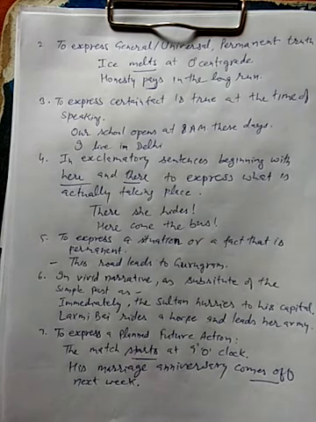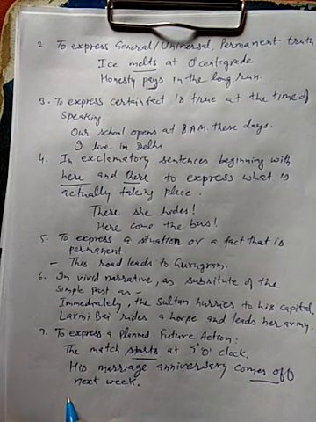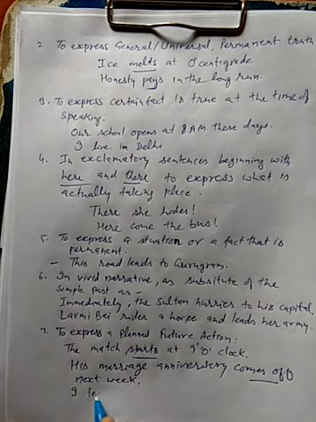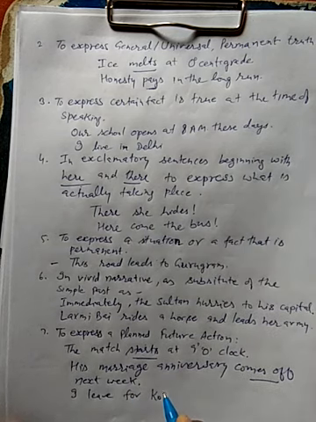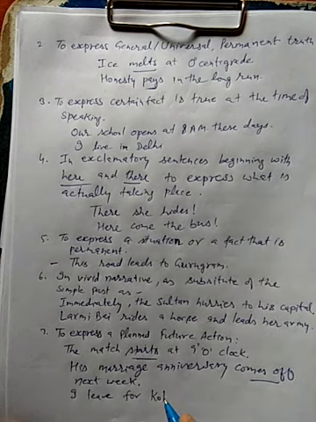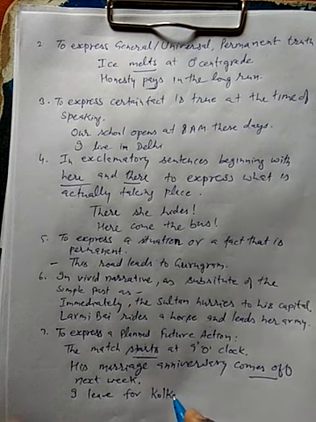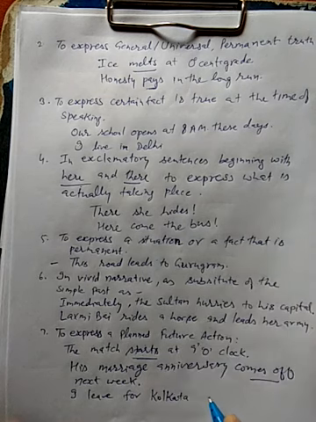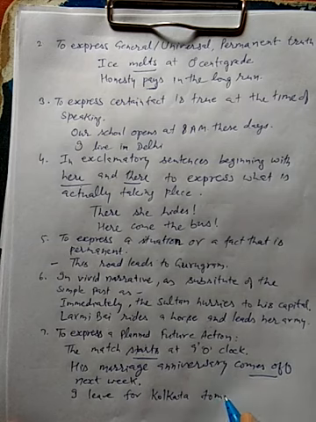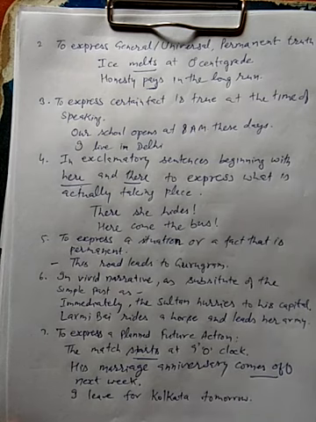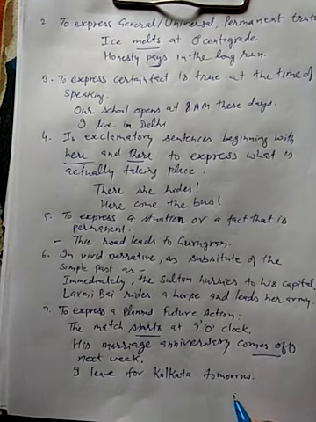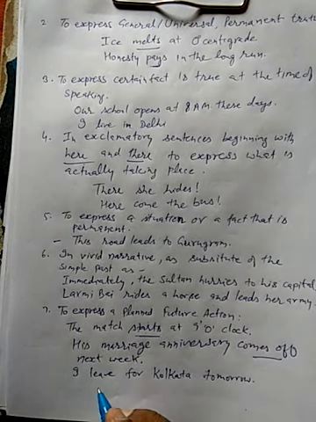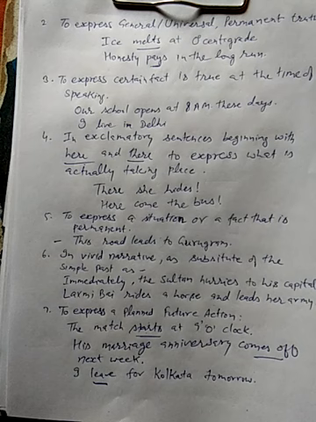And I leave for Kolkata tomorrow. So it has already been planned, so we use here the first form of the verb. Clear.